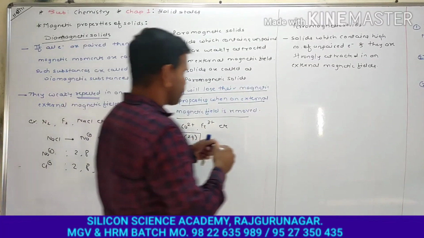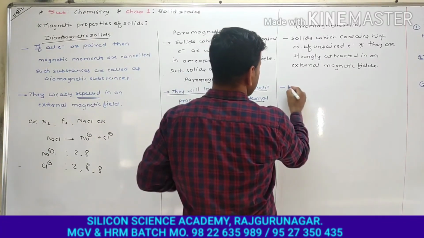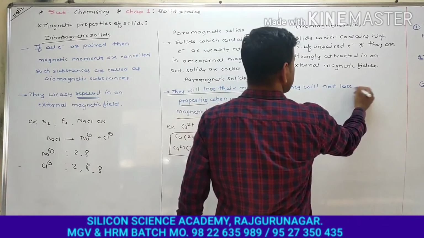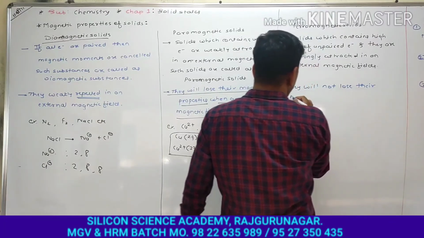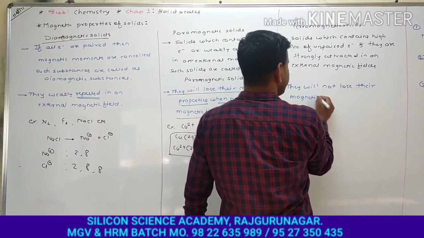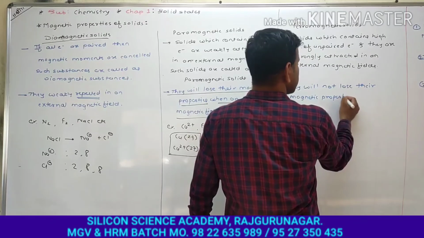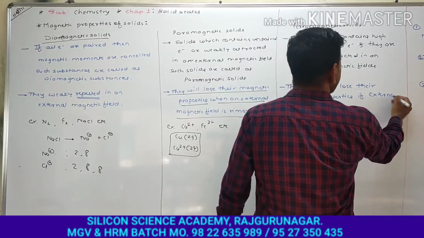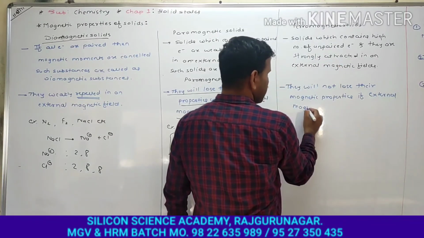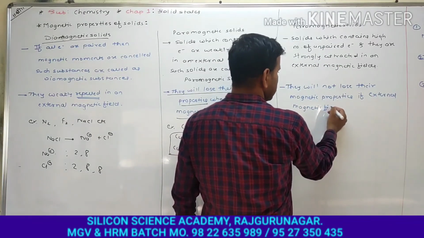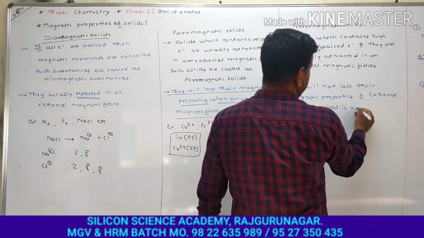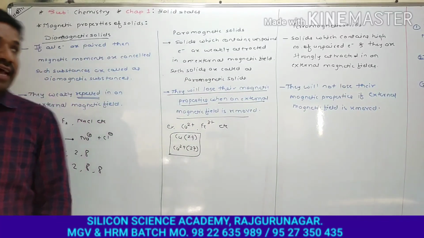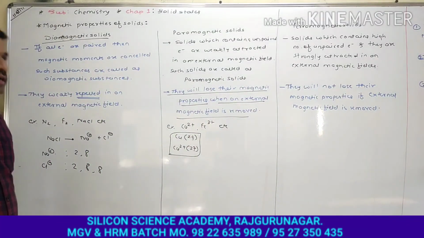But here, very important, ferromagnetic solids will not lose their magnetic properties even if the external magnetic field is removed.